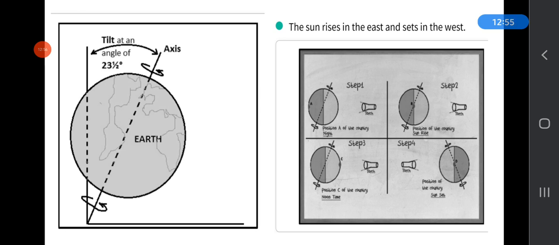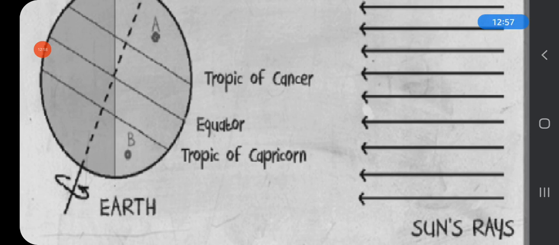There is a line in the center of the globe that divides the earth into two equal hemispheres or parts. That line is known as the equator. The upper part is known as the northern hemisphere and the lower part is known as the southern hemisphere.